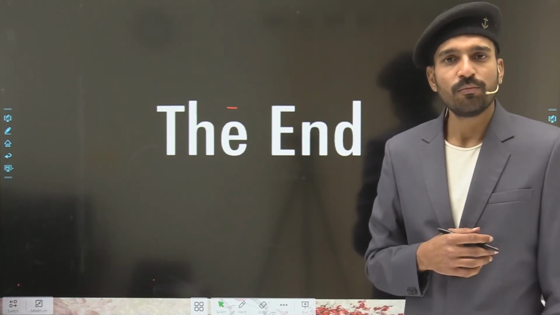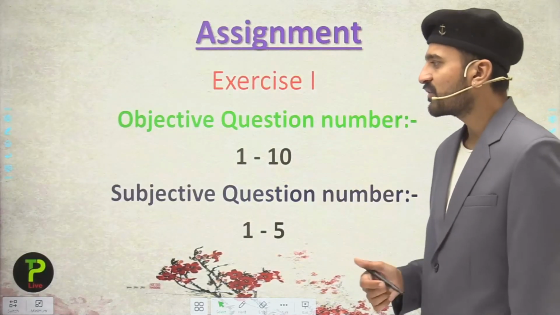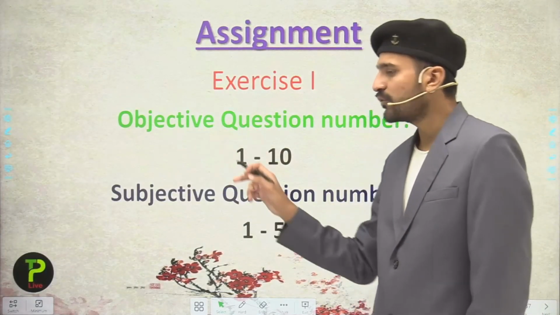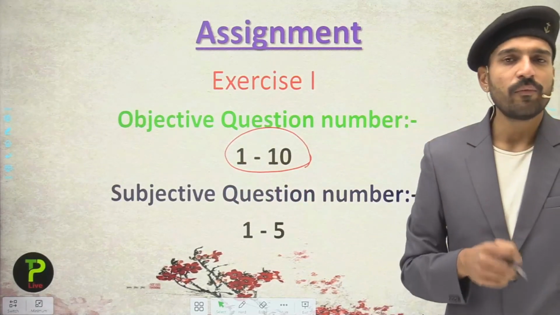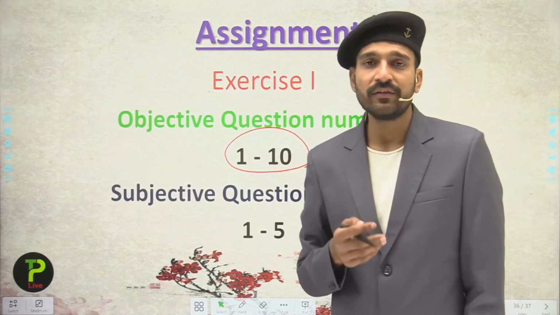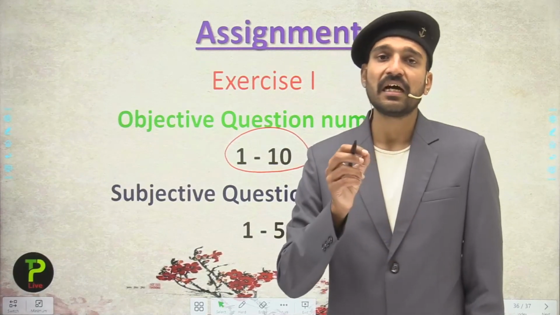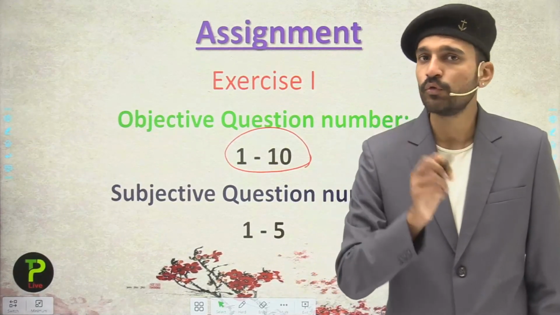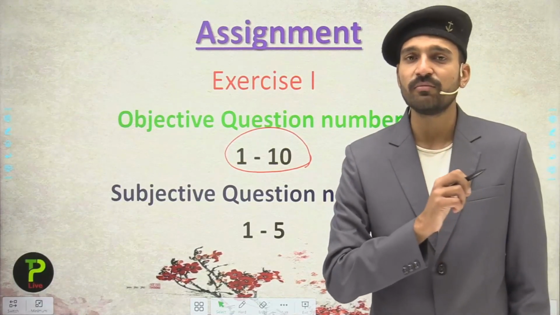Now students, moving to the next slide, that is about the assignment. Talking about the assignment, students, in the objective type questions you have to do question 1 to 10. Just a bit of information for you, our module is divided into 3 exercises, that is exercise 1, 2 and 3. Exercise 1 contains subjective as well as objective type questions which are given as the assignment for you, so that all the concepts that you have studied in the lecture are revised.